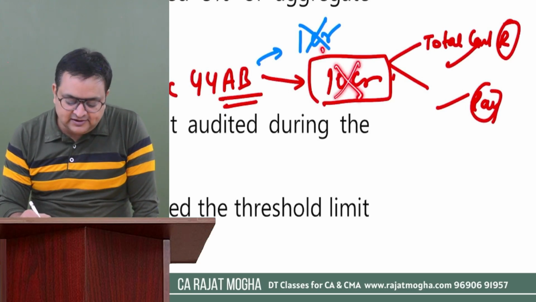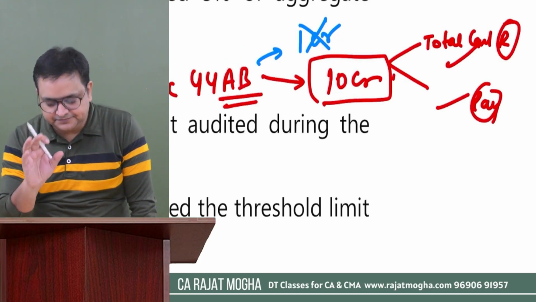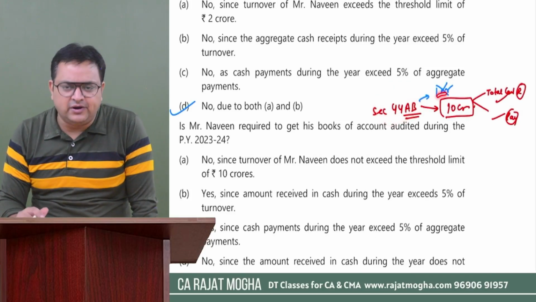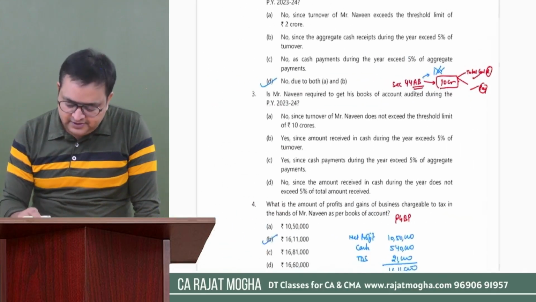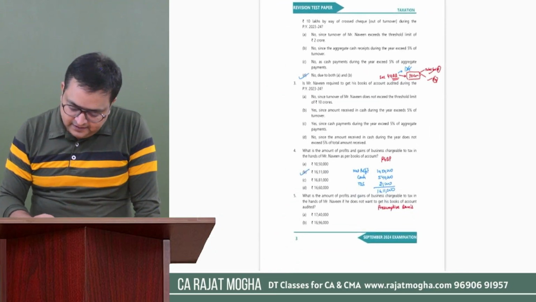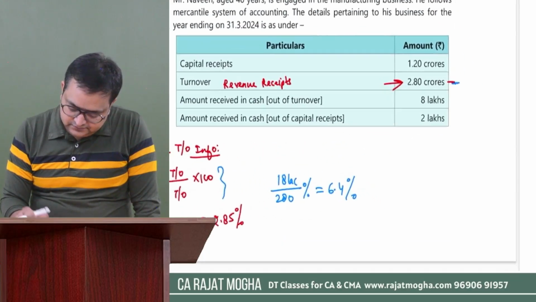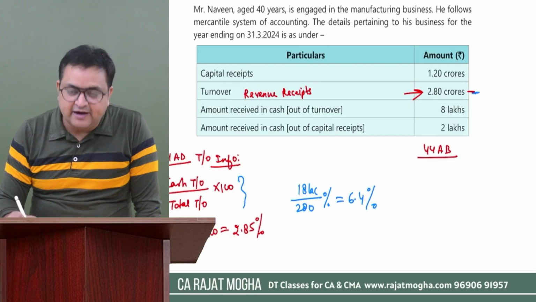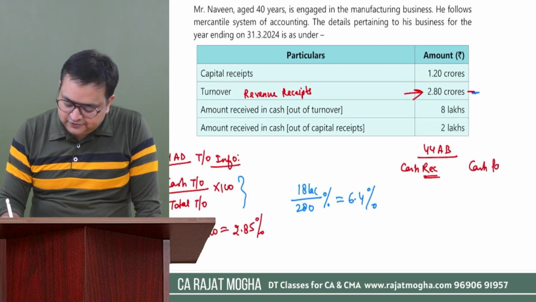Since his turnover is more than 1 crore, we can safely say 44AB would be applicable, because he has to get the accounts audited due to the 1 crore limit. But let us check whether the 10 crore limit can be given to him or not. Let me check it. I'm writing it over here. For 44AB, we have to see your cash receipts as well as your cash payments. Getting it?